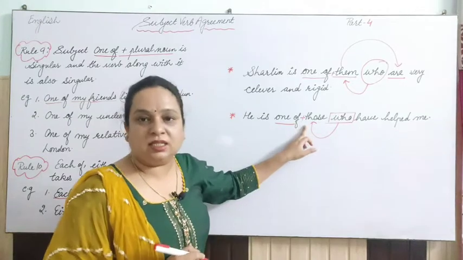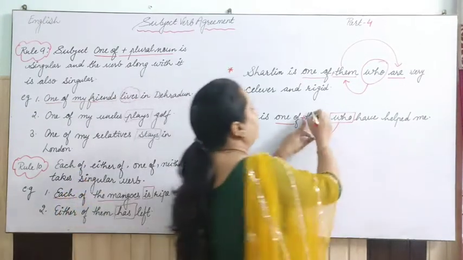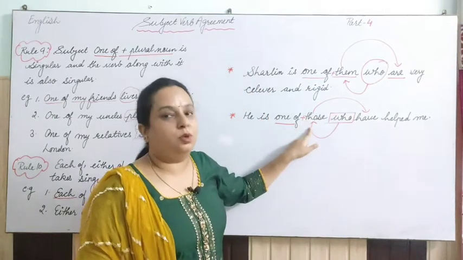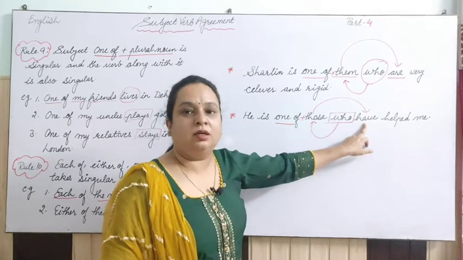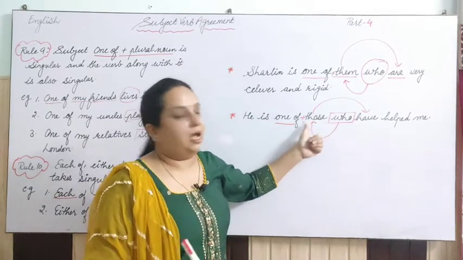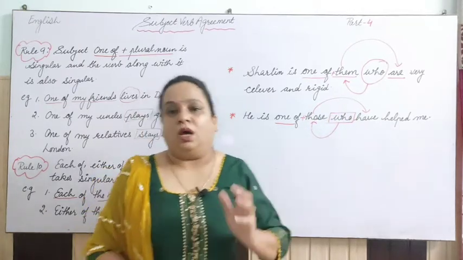What is that antecedent? Those, and those is plural. So we have to apply the verb according to this antecedent, because this is plural, so we apply a plural verb here. If this antecedent is singular, in that case we apply a singular verb. So I hope you understood it.